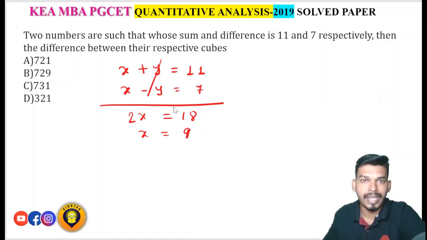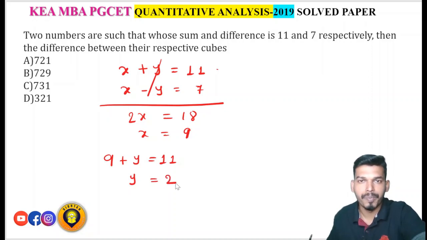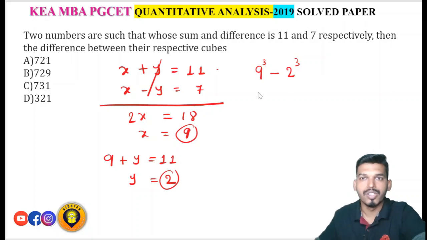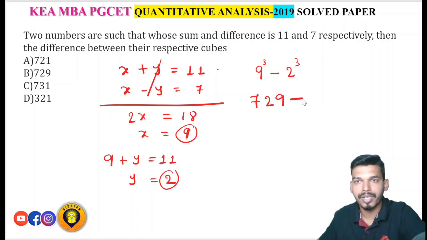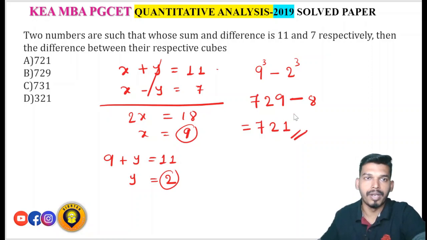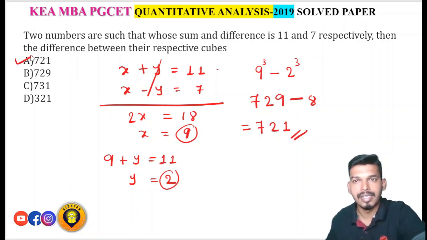Substitute this x value in any one of the equations, that is, if I put it in x plus y equals 11, I will get y value. So the y value here will be 11 minus 9, which is 2. Now you have to find the difference between the respective cubes. That is 9 cube minus 2 cube you have to find. So what is 9 cube? 9 cube is 729. 2 cube is 8. So 729 minus 8 is how much? 721. So option A, 721, is the right answer. Next one.